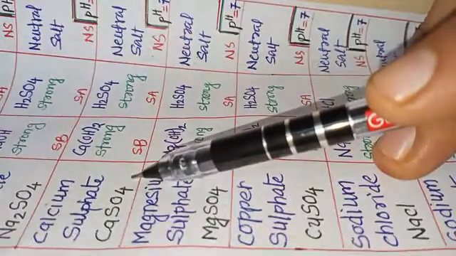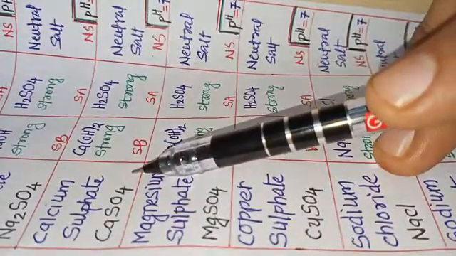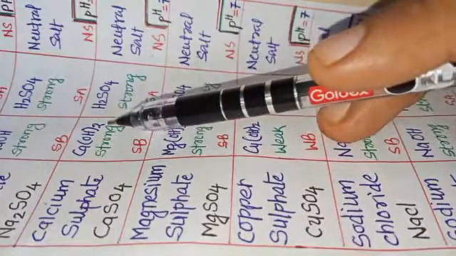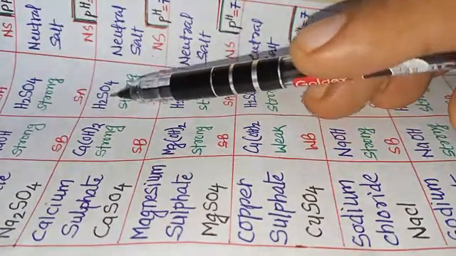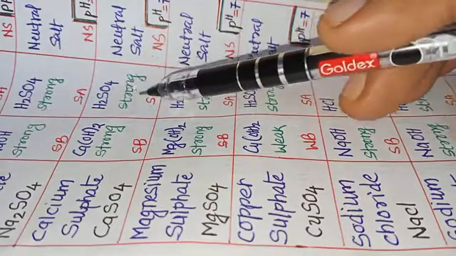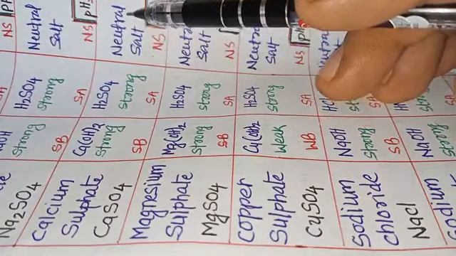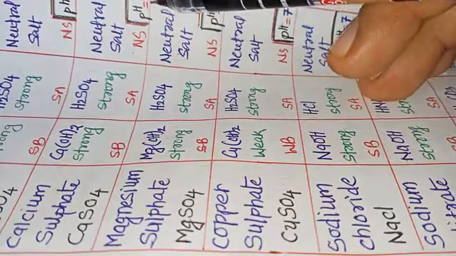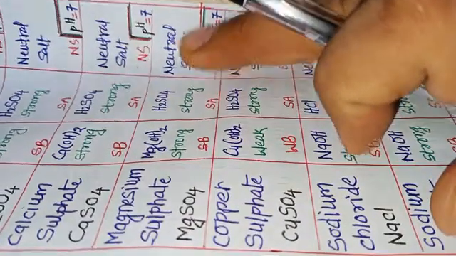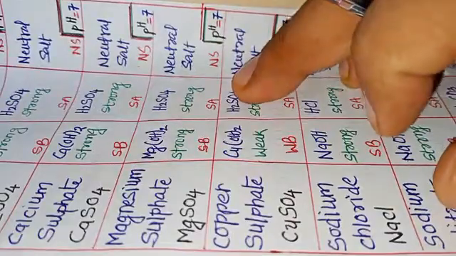Then we have calcium sulfate. The formula is CaSO4. Calcium sulfate is produced from the base calcium hydroxide, which is a strong base, and from sulfuric acid, which is a strong acid, and that is how it is a neutral salt. The solution of this salt will have a pH equal to 7. So it will have a 7 pH, my dear students.